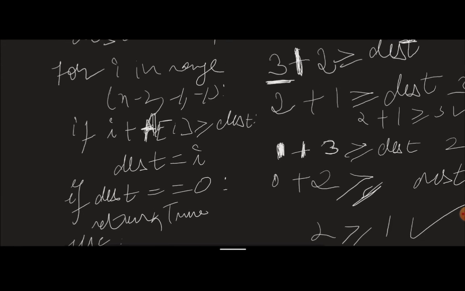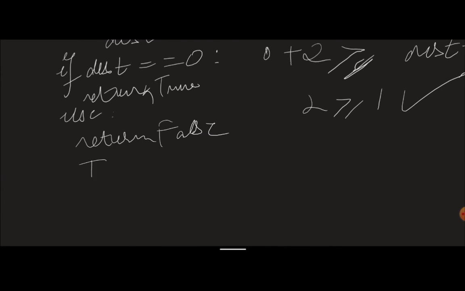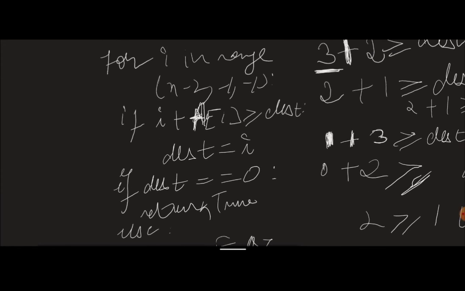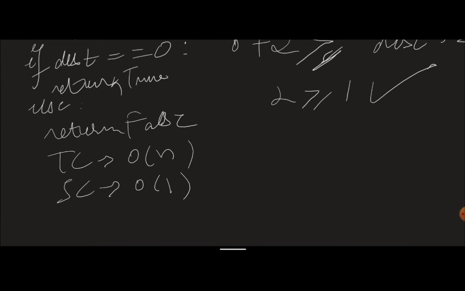So this won't lead you to a time limit exceeded error, obviously, because what is your time complexity here? It will be O of n in this scenario, right? It will be O of n, and space complexity will be O of 1. So this is exactly what you will do, and if you submit this code, you'll be able to submit it. So we'll meet for the submission, and then we'll close this.